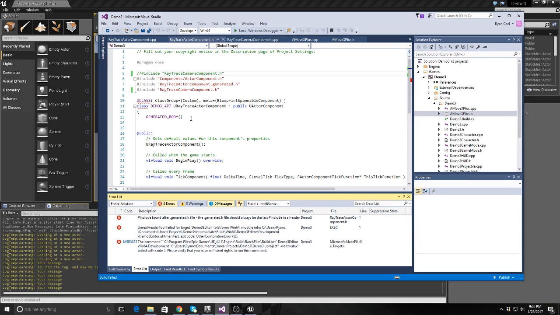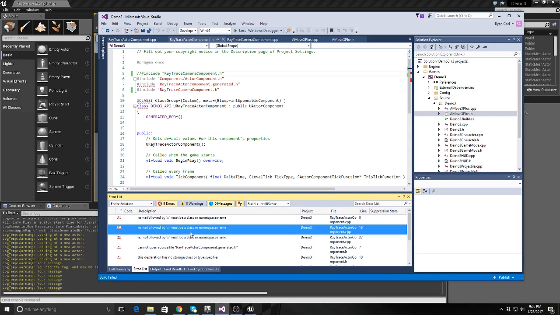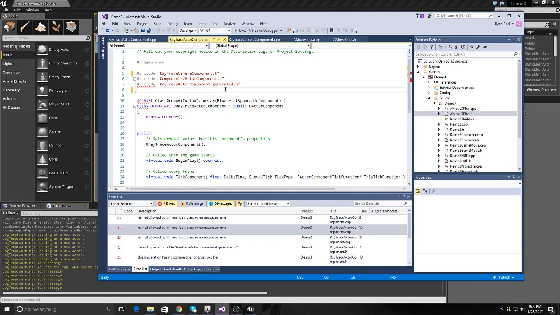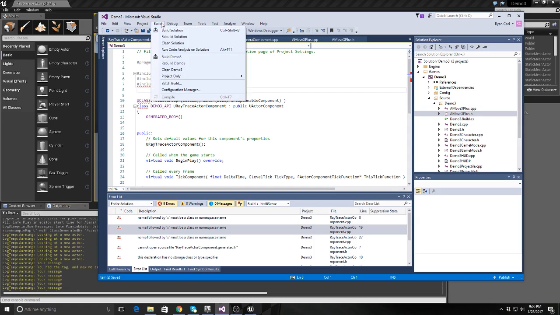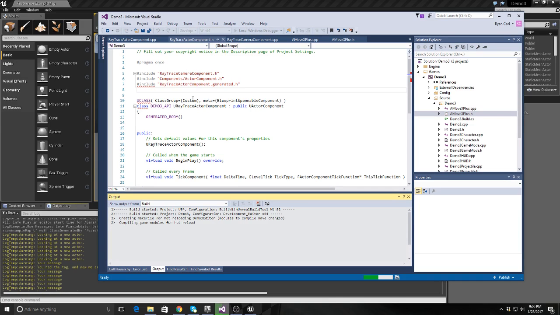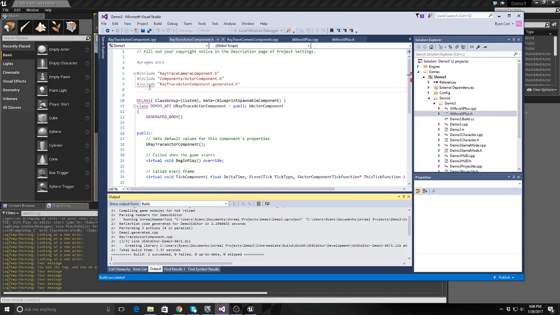Maybe it will. No, see, it gets all these errors. All I did was move this include, and if I go back and do it again, build a solution, and if this succeeds, yeah. So there's some C++ magic happening that Unreal does that kind of freaks out IntelliSense and doesn't make sense from a regular C++ developer standpoint.